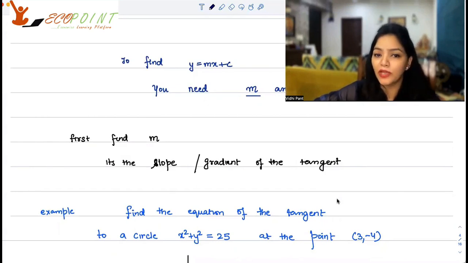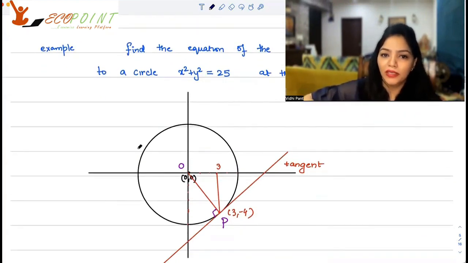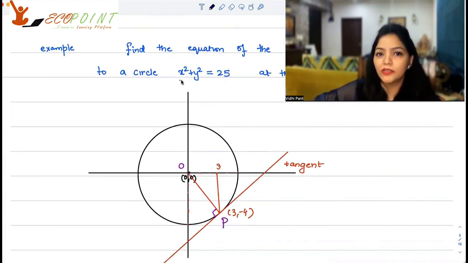Find the equation of the tangent to a circle, say x square plus y square equals to 25 at the point 3, minus 4.